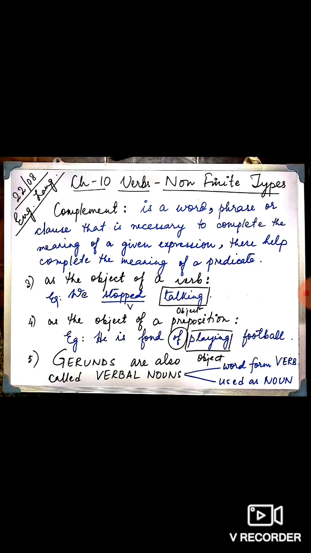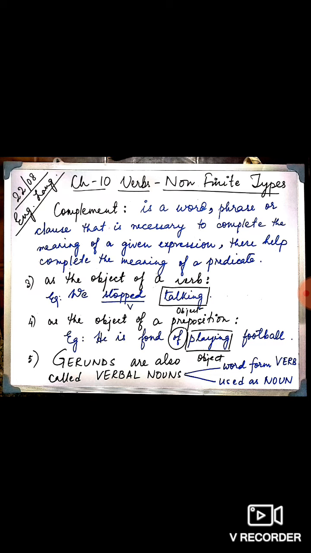Talking again here is used as a noun, children. This is not just because there is an ing. This does not become an ing form of verb. Remember this is not an ing form of verb. This is used as a noun here. It is very much the object to the verb stopped in the sentence. So again, this is a gerund. The fourth point says as the object of a preposition.